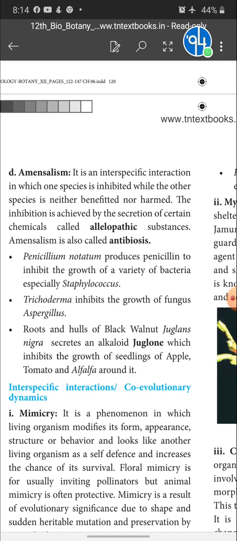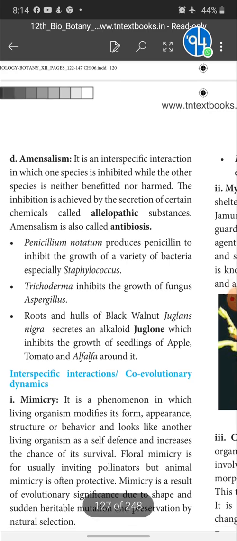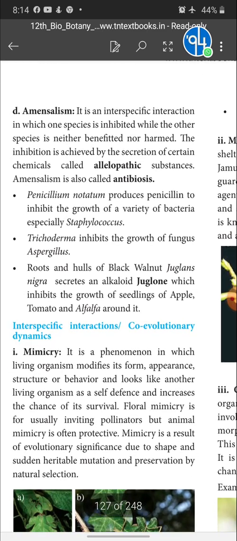Penicillium notatum produces penicillin to inhibit the growth of a variety of bacteria, especially Staphylococcus. Trichoderma inhibits the growth of the fungus Aspergillus. Roots and hulls of black walnut, Juglans nigra, secrete an alkaloid juglone which inhibits the growth of seedlings of apple, tomato and alfalfa around it.